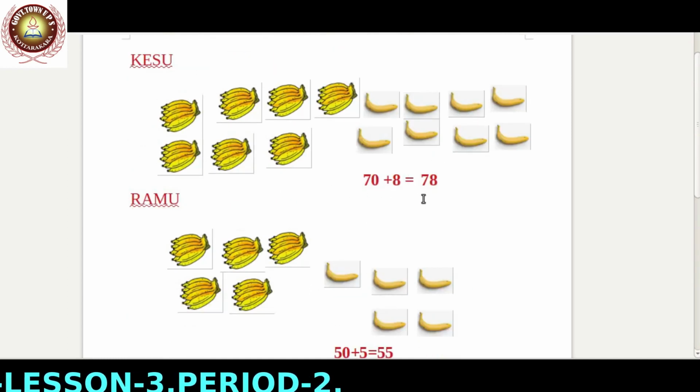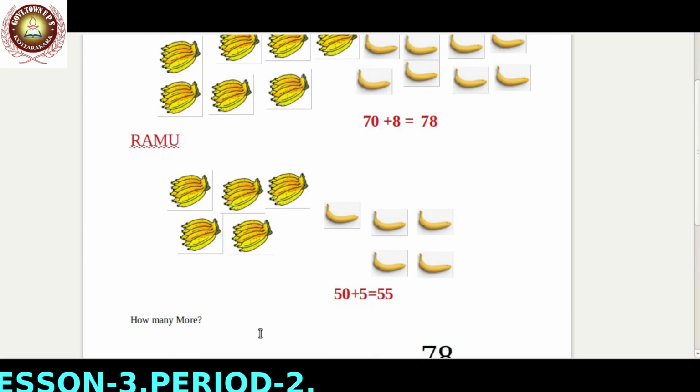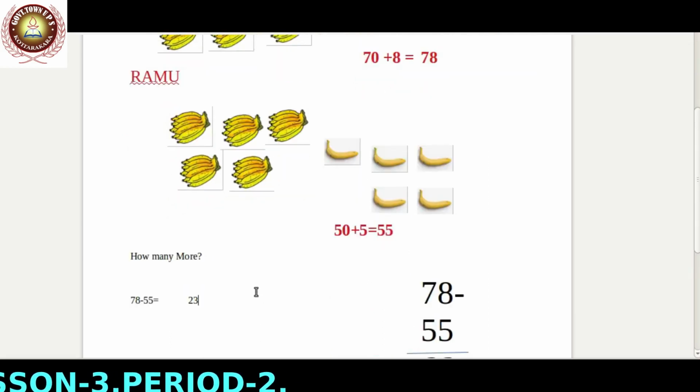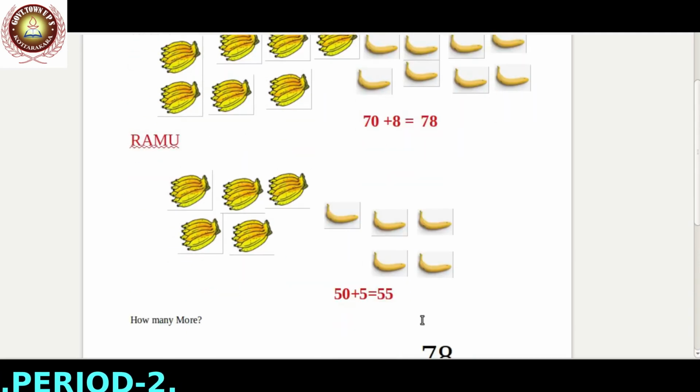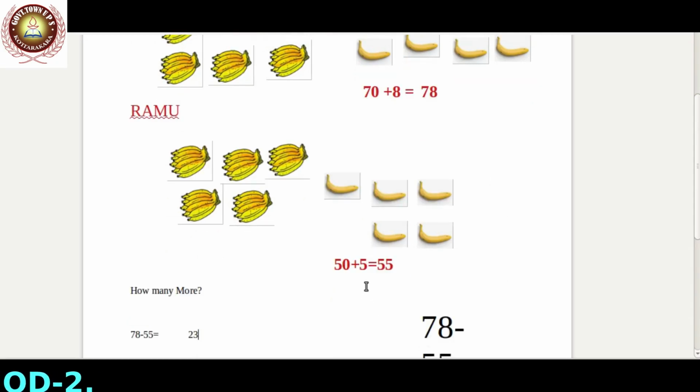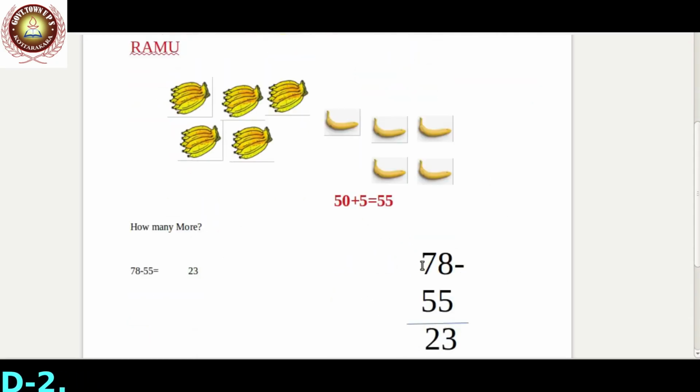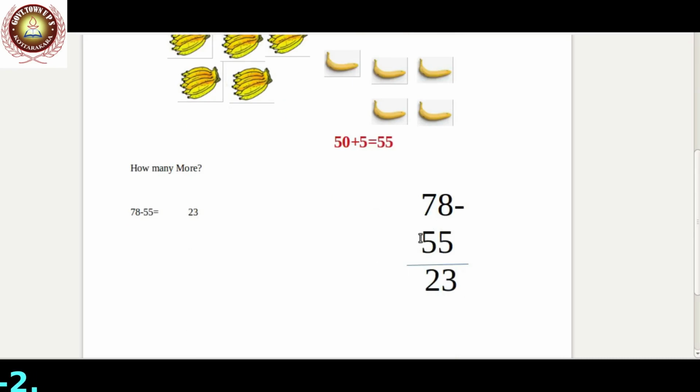Keshu brought 78, Ramu brought 55. We find 23 bananas Keshu brought more than Ramu. That is, 78 is 23 more than 55. We find this by subtracting 55 from 78, that is 78 minus 55.